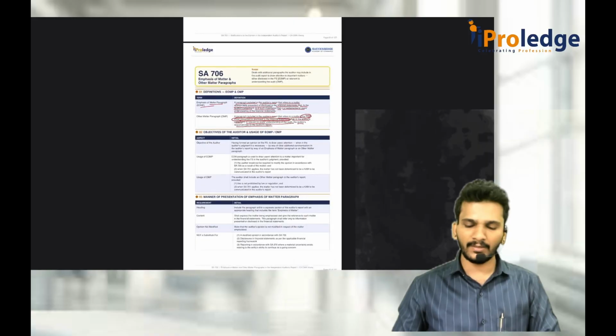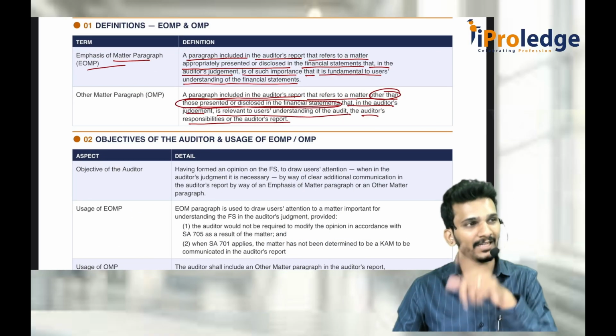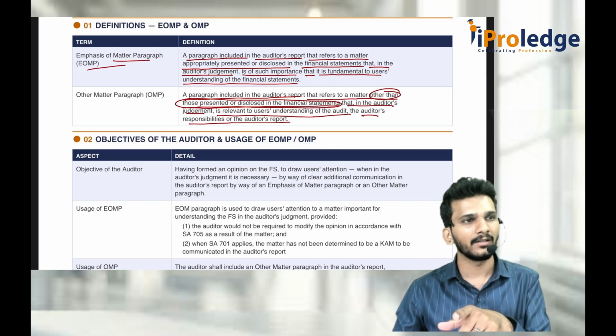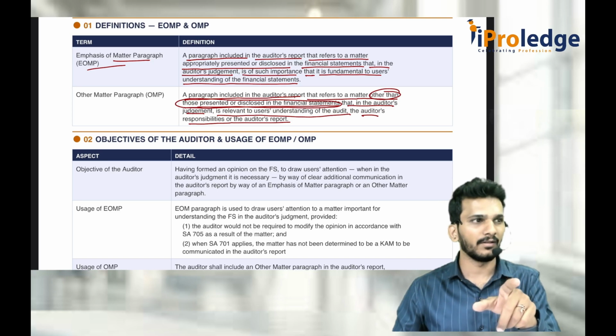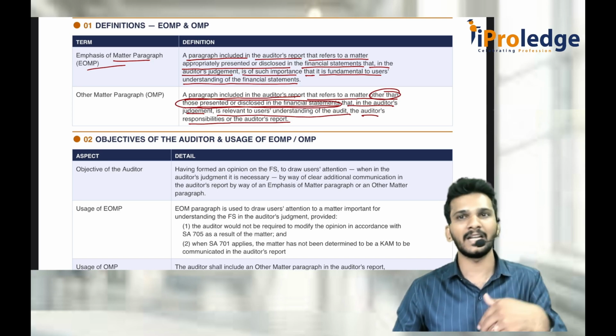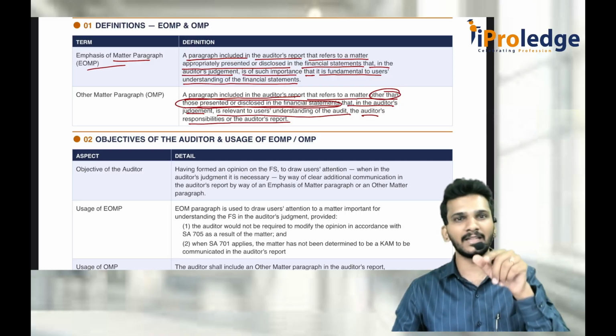Sir, if there is anything the auditor wants to tell which is other than financial matter, other than financial statements, then where do you communicate? There is one more section called the other information paragraph. We did not discuss that here because it is not as per our syllabus, but that is also possible as per SA 720. That is not there for here.